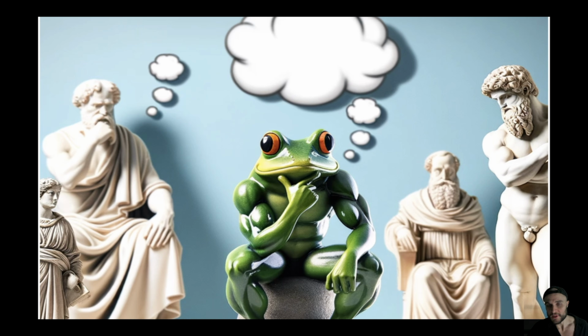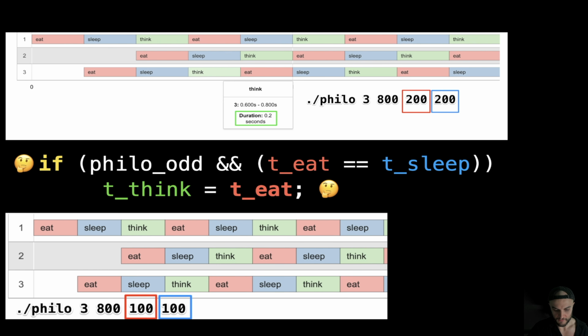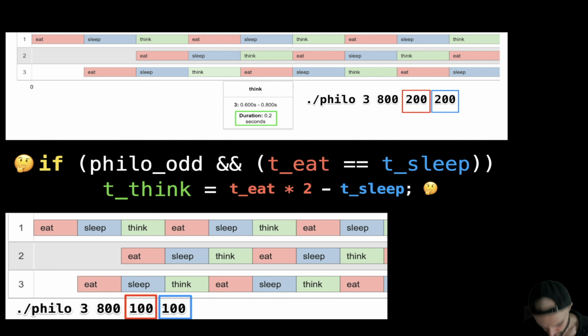So what is the take-home message? Well, if philosophers are odd, we get that time to think is equal to time to eat times two minus time to sleep, right? In every case, even in the first case when the values are equal. So in the first case, we have time to think equal to time to eat times two minus time to sleep. You just have a visual understanding here thanks to the marvelous philosopher visualizer.